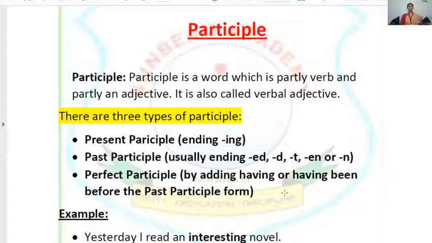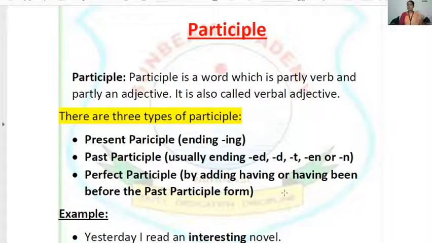Now, the second type of non-finite is participle. Participle is a word which is partly verb and partly an adjective. In simple language, children, try to understand it in this way. You are a person. When you stand with your mother, you are her son. When you stand with your sister, you are your sister's brother. When you stand with me, you are my student. Same as when you stand with your friend, you are your friend's friend.